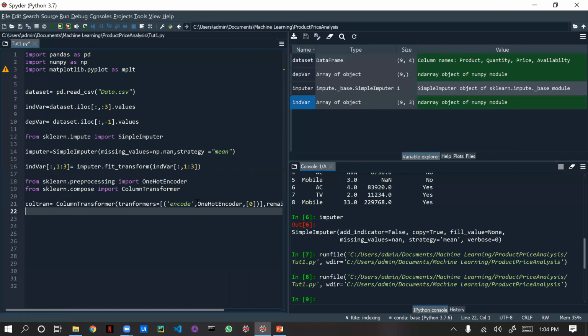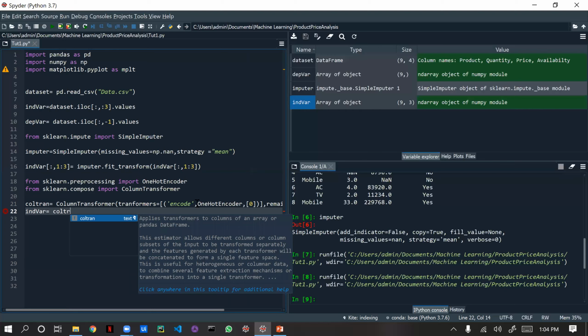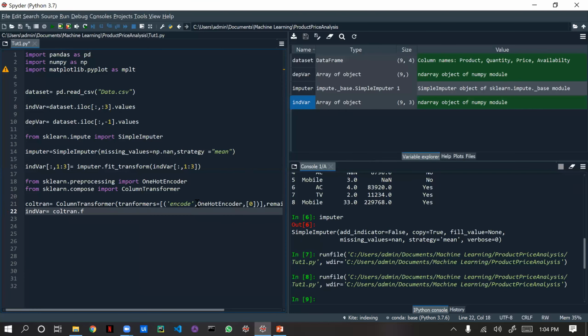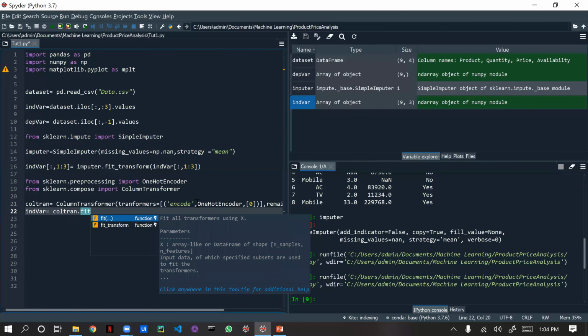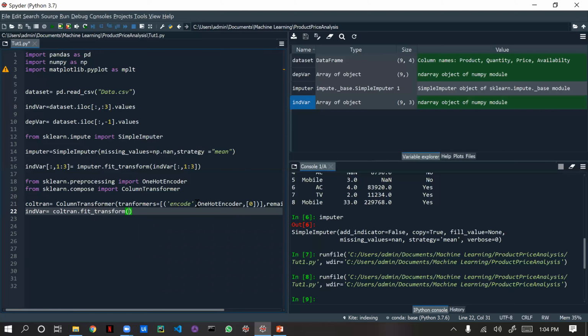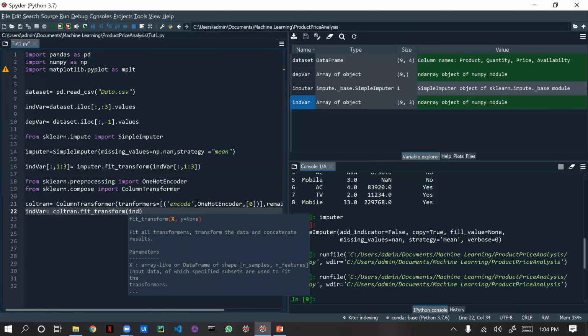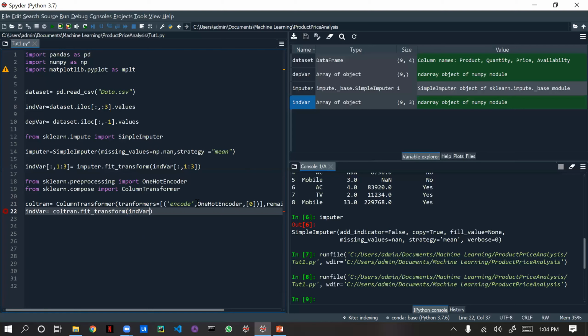Okay, now we are going to run this fit transform. Fit transform is to generate the applied data inside the data set. So we have this independent variable, right? Same independent variable equal to col_tran dot fit_transform of independent variable. That's it.